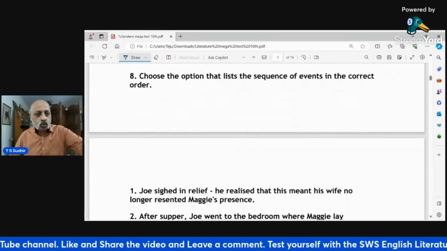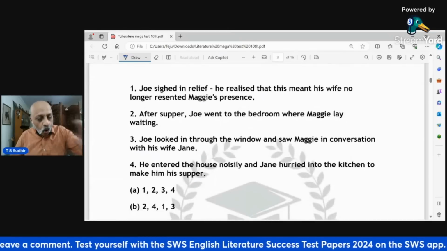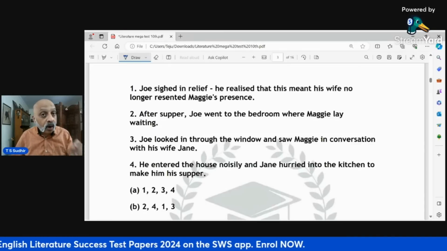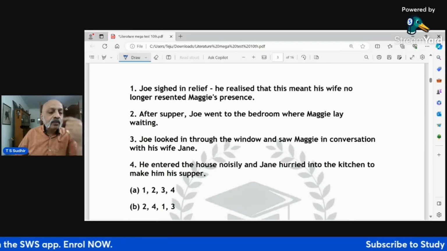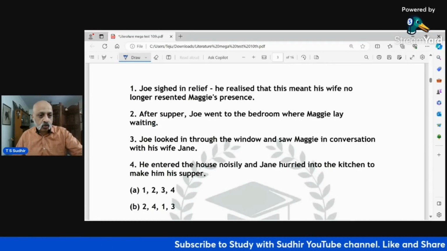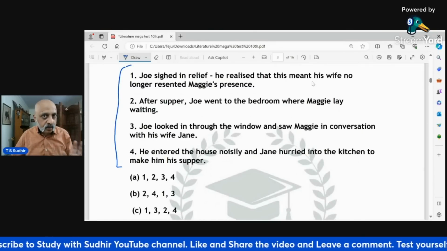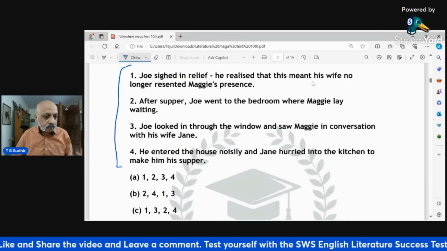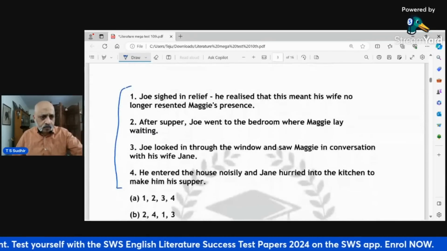7th C. Choose the option that lists the sequence of events in the correct order. Okay. All these sentences are taken from the textbook word by word. There is no change. So again, that's what I say. The more times you read the textbook, the better you will be at answering these kind of questions. So in what order does this take place? So please read the order carefully. I'll pause for a minute. You read the 4 things and then you try to see which one of these is actually correct.